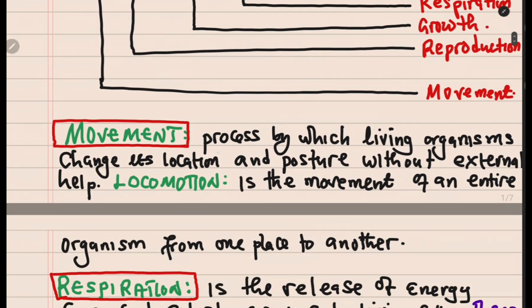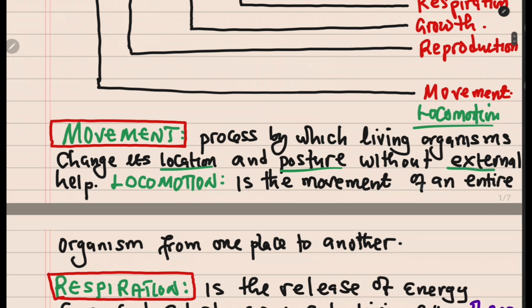So the first part is movement. Under movement, I should have mentioned that you also need to include locomotion. We are going to see the difference between these two. Movement is a process by which living organisms change their location and posture, so take note of these terms, location and posture, without external help, which means without help from any force. Locomotion is the movement of an entire organism from one place to the other.